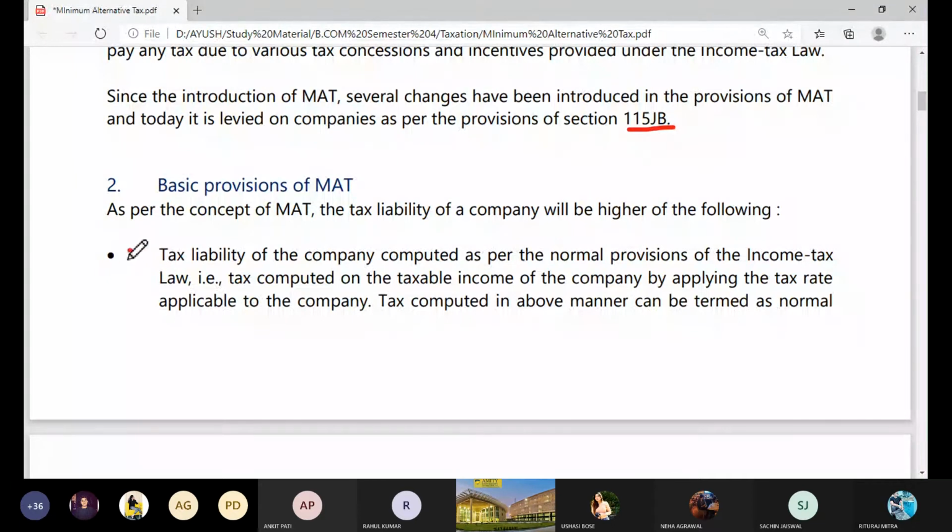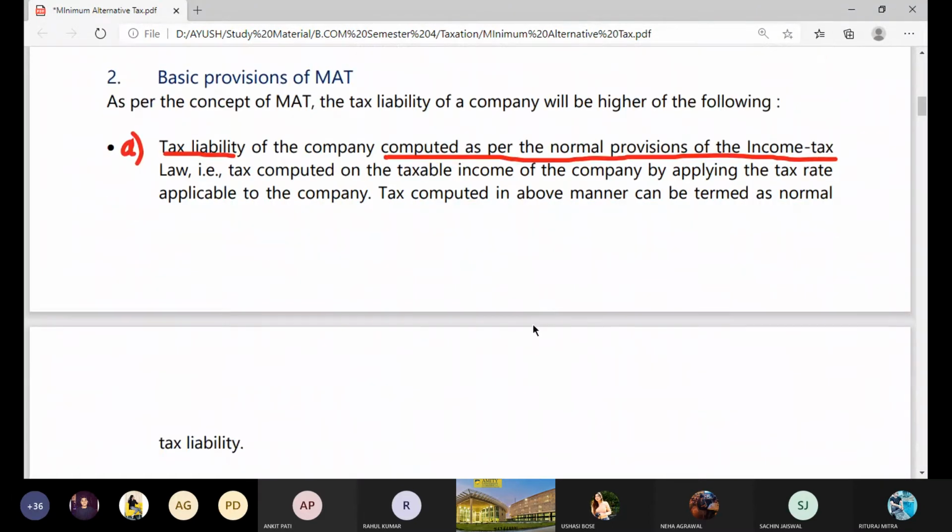Point number A, tax liability as computed under normal provisions of income tax. Put a semicolon.